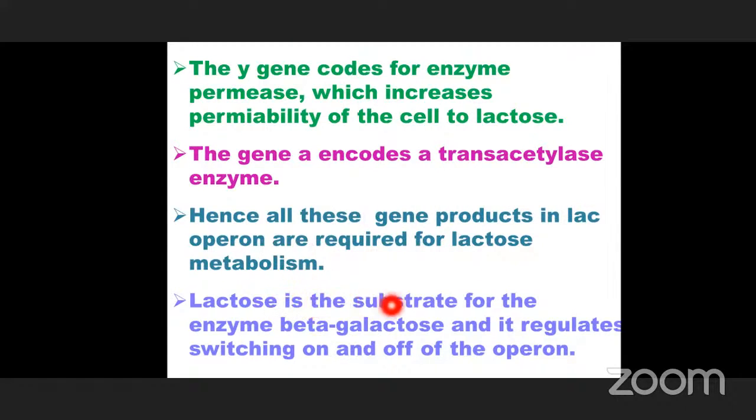Lactose is the substrate for the enzyme beta galactosidase, and it regulates the switching on and switching off of the operon. Lactose is the disaccharide which acts as the substrate for the enzyme beta galactosidase. It regulates the switching on and switching off of the operon.